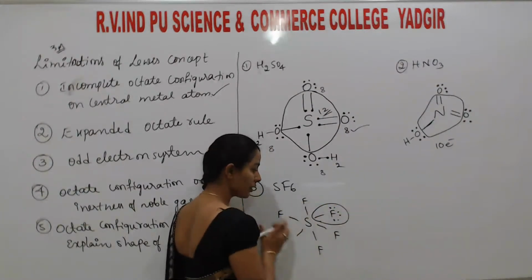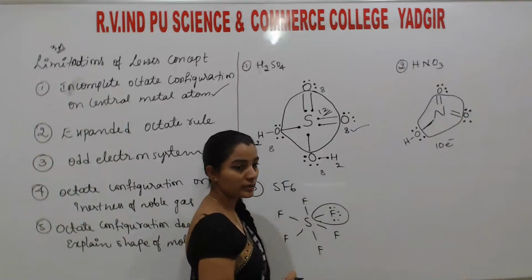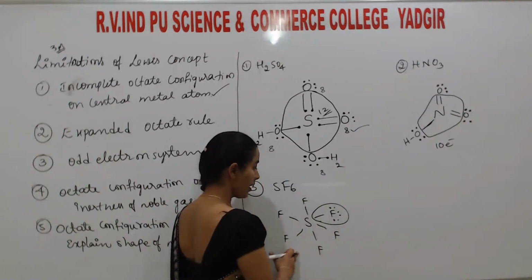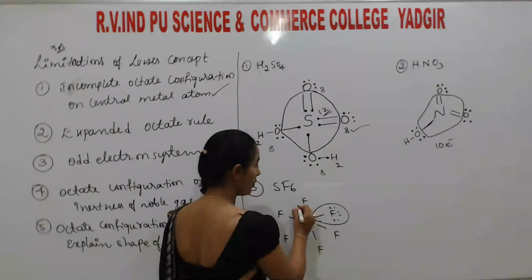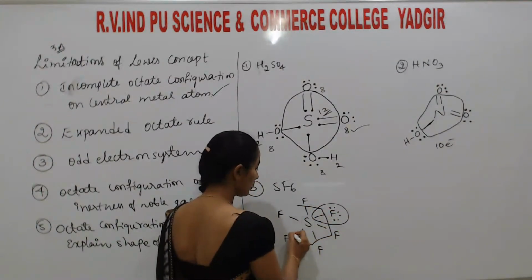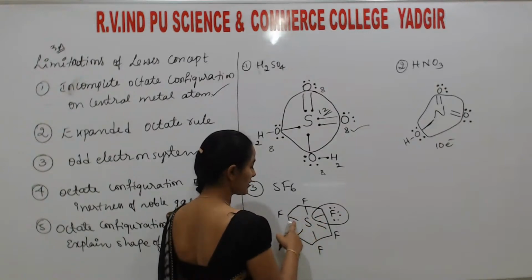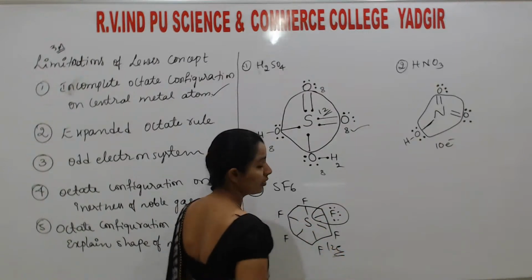Similarly, each fluorine satisfies an 8 electron system because they are singly bonded. But around sulfur, how many bonds are there? 6 bonds are there: 1, 2, 3, 4, 5, 6, means that is a 12 electron system.